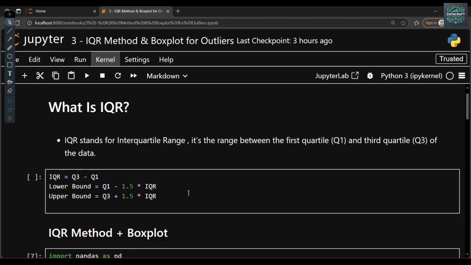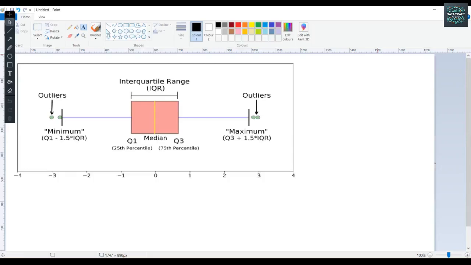I am giving one example with respect to the plot. Here let's try to understand what Q1 and Q3 are. Q1 is the 25th percentile, and Q3 is the 75th percentile. And what is the IQR? When we subtract Q1 from Q3, it becomes the IQR, which is the interquartile range.